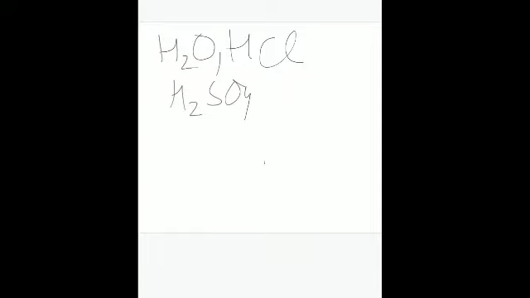We already know them in the form of H2O. We know this as water. Then HCl, hydrochloric acid, H2SO4 as sulfuric acid. Then we know the nitric acid HNO3, all compounds of hydrogen. Is that clear? Phosphoric acid H3PO4